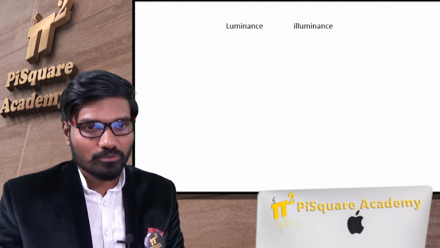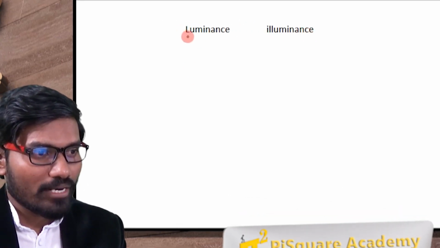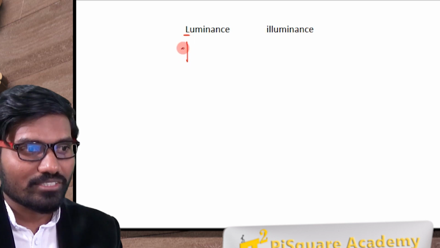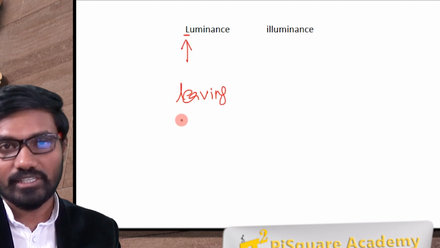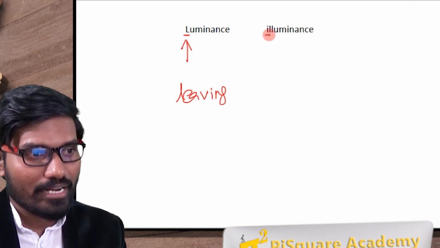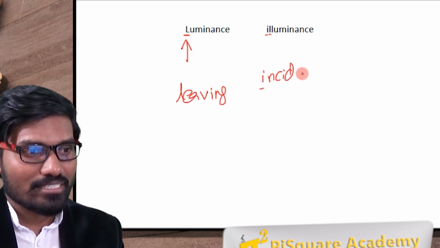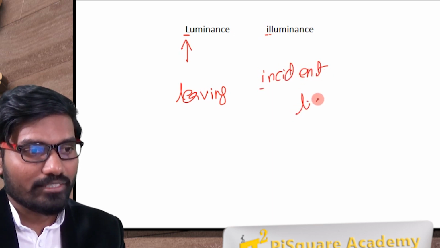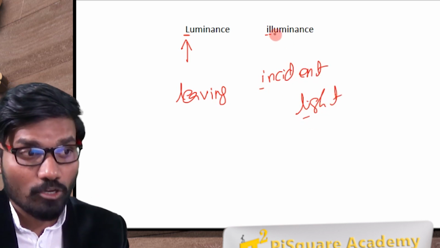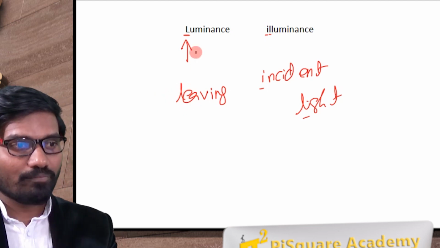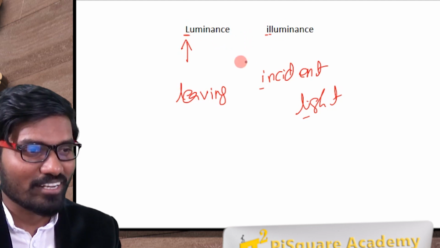Let me give you now the difference between luminance and illuminance. Luminance, starting with L, just talks about the amount of light leaving, L for leaving. Here we have IL: I for incident, L for light. Incident light per unit area is illuminance. How much is leaving, that's luminance. This makes more sense. You can remember it like this.